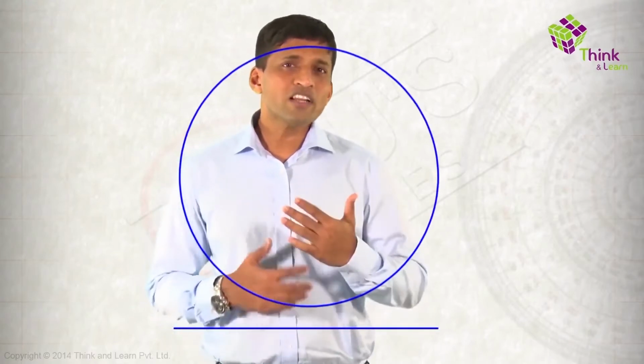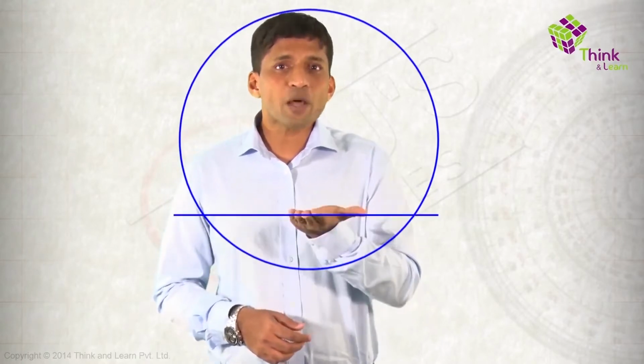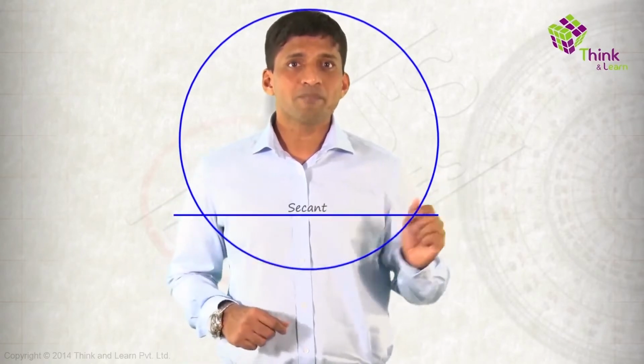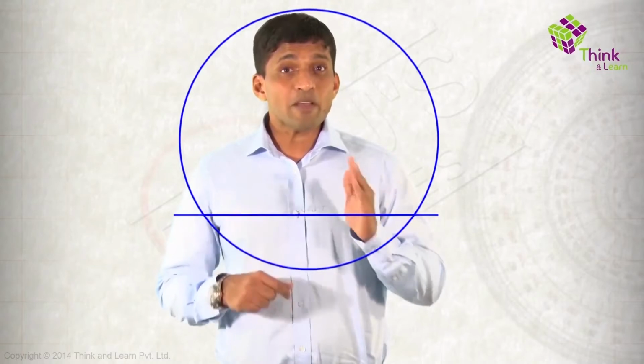Let's visualize. If I take a circle and a line, what are the different ways of placing this line? The line can be outside like this. If I push this up, where it's touching the circle at just one point, it's called a tangent. If I push this up further, where it's cutting the circle at 2 points, it's called a secant. But this line segment within the circle is called a chord.